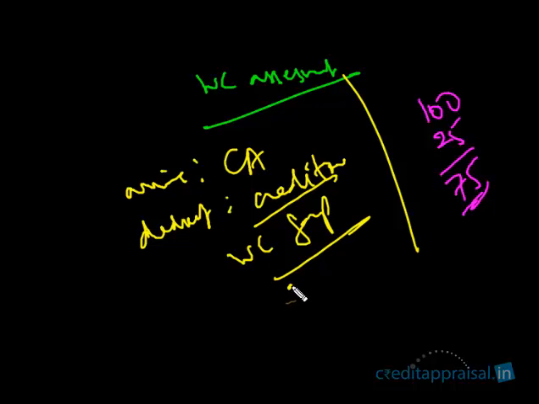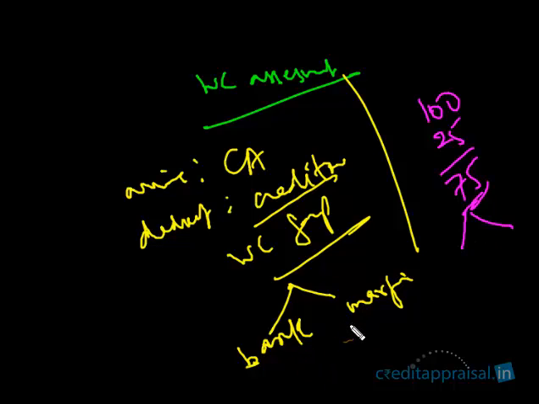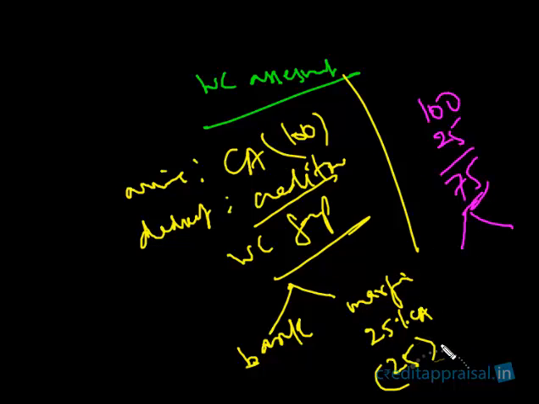From this working capital gap, two parties have to meet this working capital gap. One, the bank should meet, and there shall also be a borrower margin. So how much should each meet? We said margin will be 25% of current assets. Current assets is 100, so this is 25. Out of 100, 25 lakhs is the margin. So the balance, whatever is the balance here, 50, will be the working capital facility we are going to sanction to the borrower.